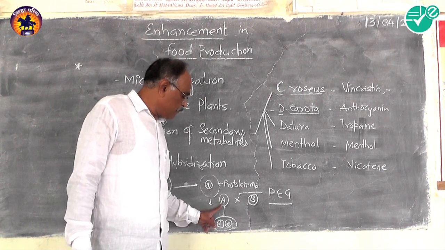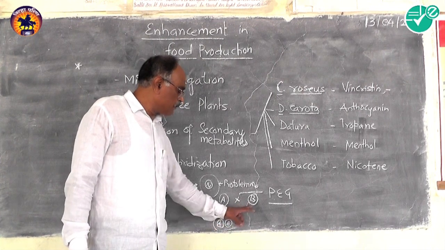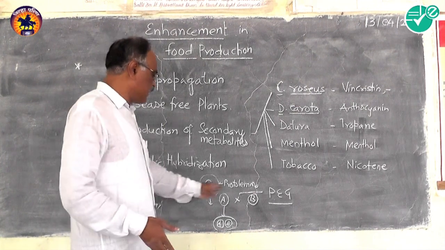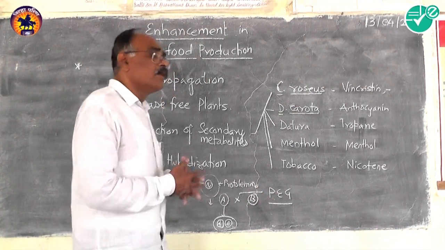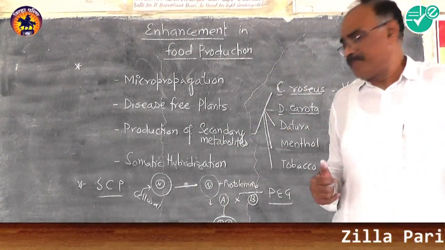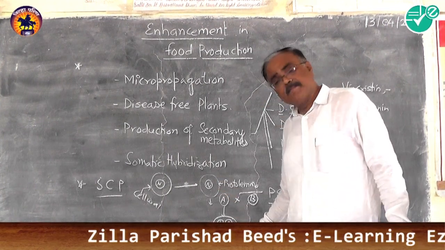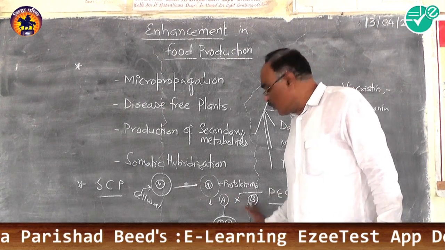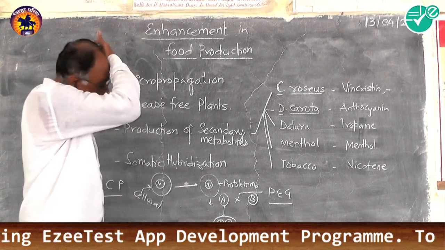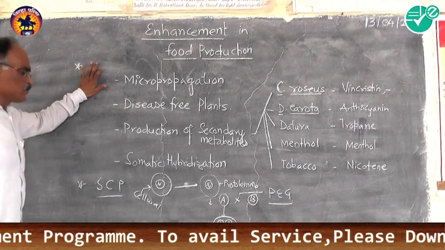Raphano brassica: one cell protoplast is of Raphanus and another cell protoplast is Brassica. Such two protoplasts are fused with the fusogenic agent PEG, and the single plant can produce two products. In the earlier case, the potato and the tomato. In the latter case, the Brassica, the mustard, and what we are calling the cabbage. These are all the applications of tissue culture.